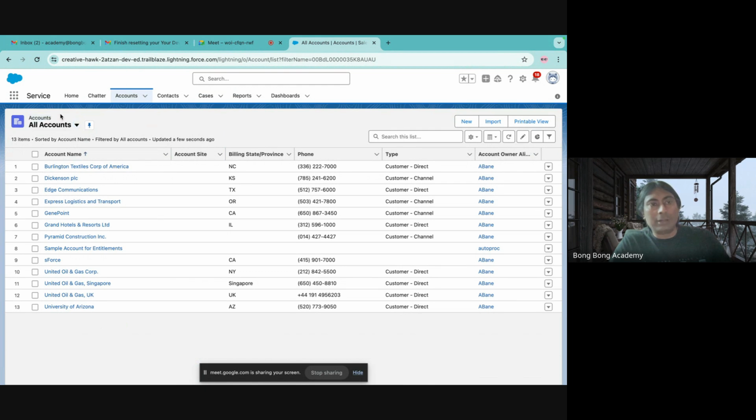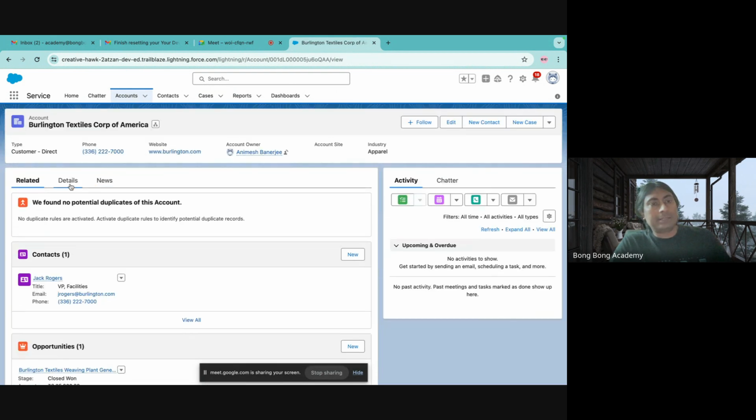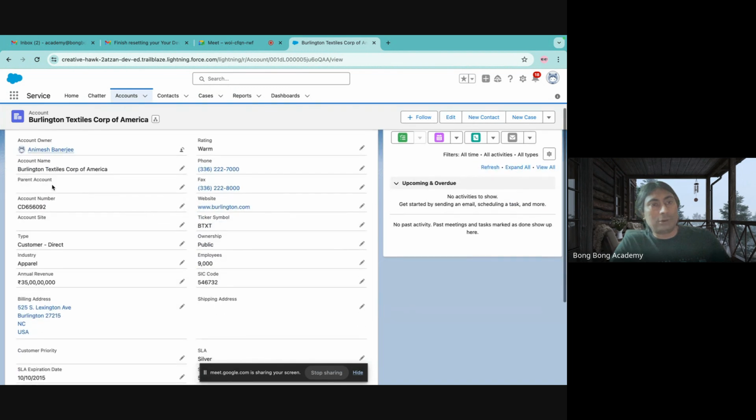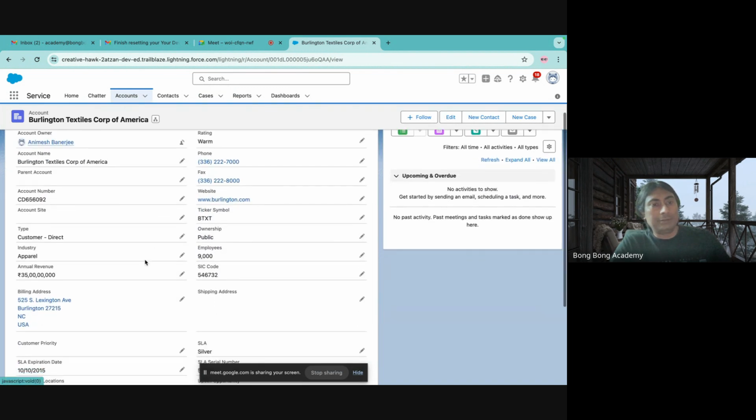In Salesforce, we will call it an account object. In this account object, we have these fields which we are seeing here, and these are the different records. Clear? I can click on any of these records, and I can see the detail of that record. That means all the fields of that record will show up here.